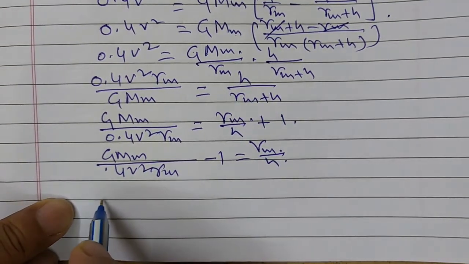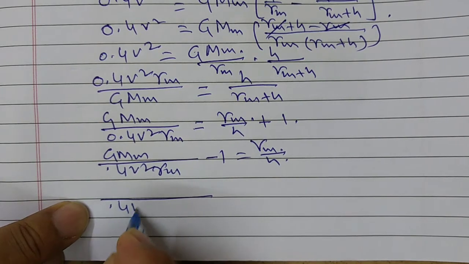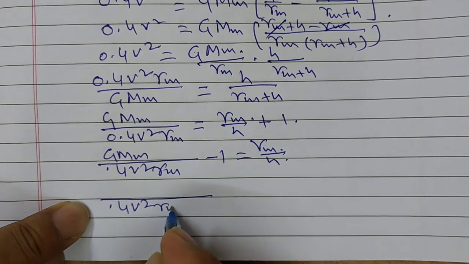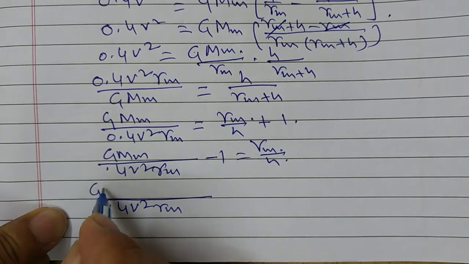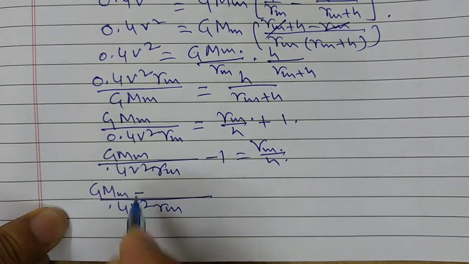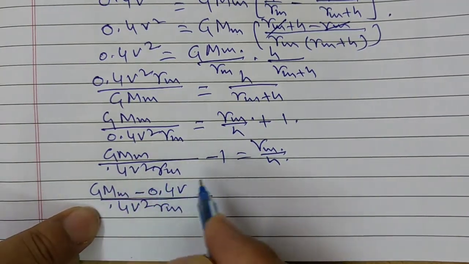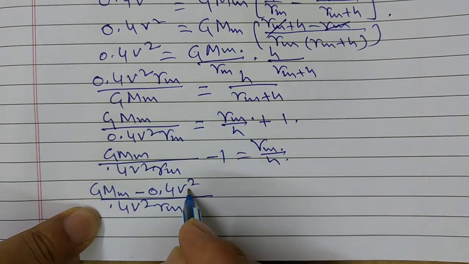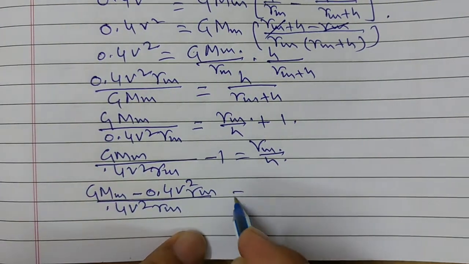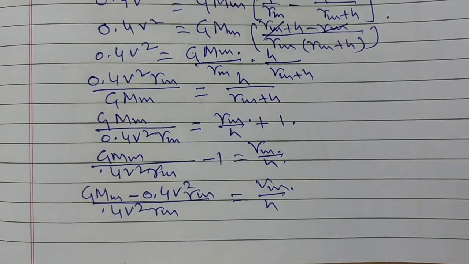or here the LCM is 0.4 v square Rm, and G Mm minus 0.4 v square Rm is equal to Rm upon h.